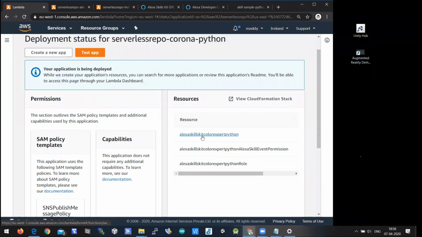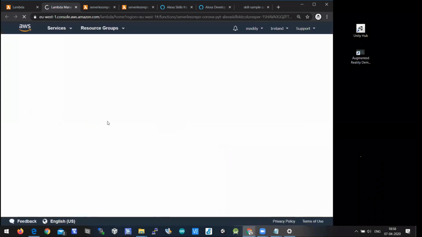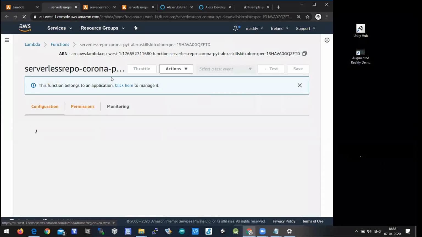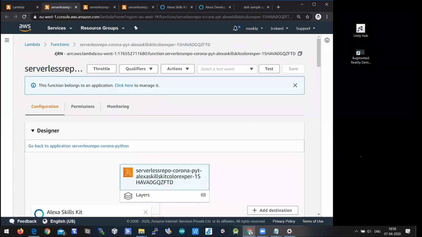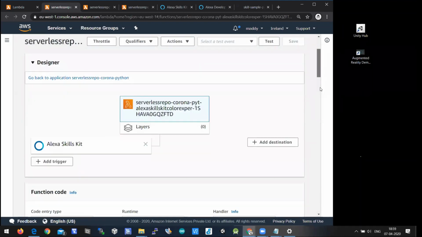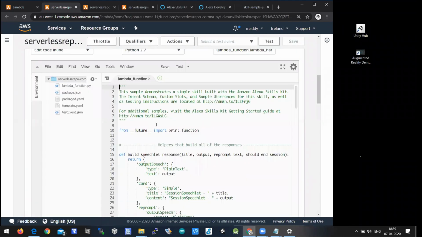When you click on that, the serverless repository will open, where you can see your ARN, which is Amazon Resource Name. For every Lambda function, you have an ARN.